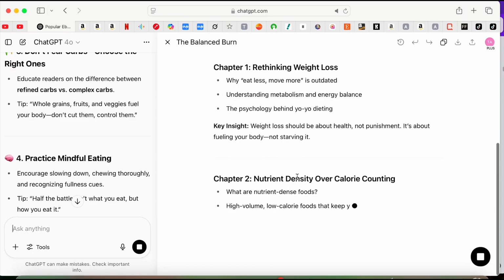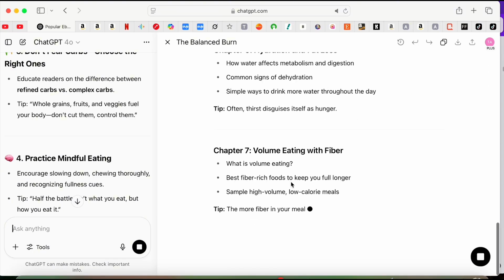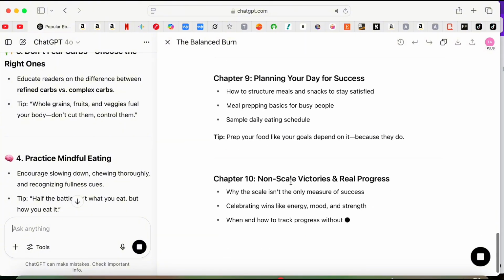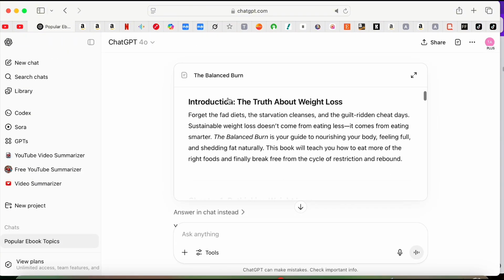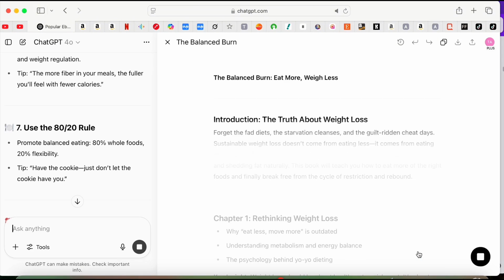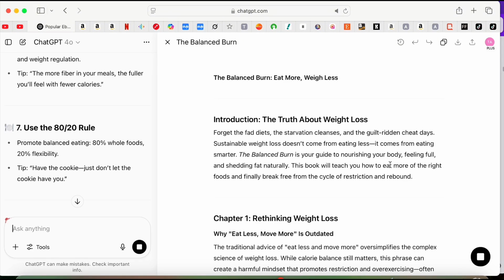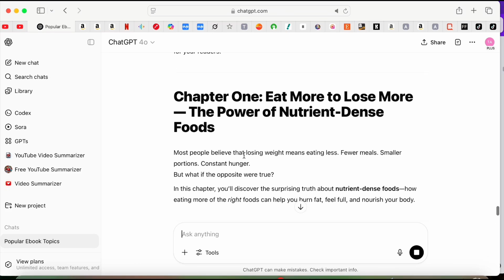Okay, so now this is ChatGPT basically writing it for me. Introduction, chapter 1, chapter 2, and all the way through, writing down all the chapters. And as you can see, the chapters are not detailed. Okay, now to make it detailed, I'll say writing in markdown format, expand on chapter 1. Now it's going to focus on chapter 1, expand on it, and you see that it's detailed.